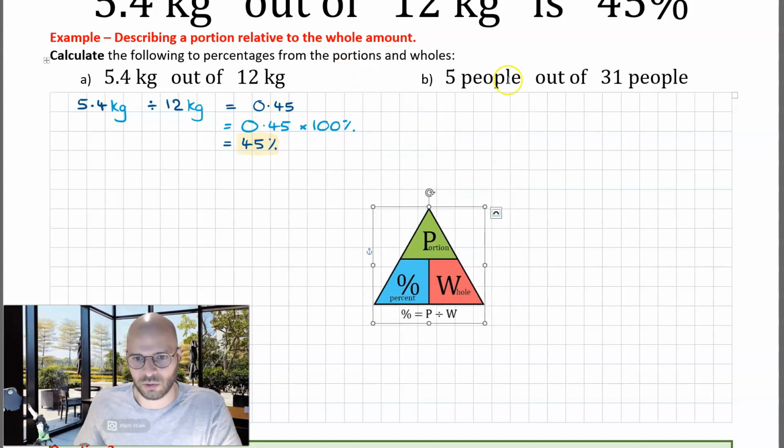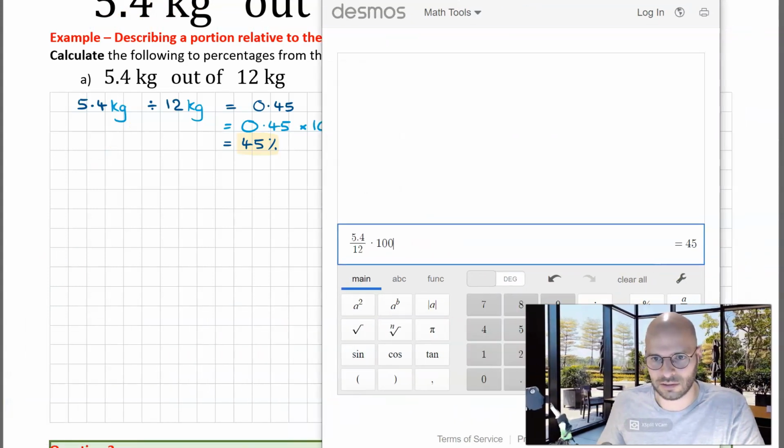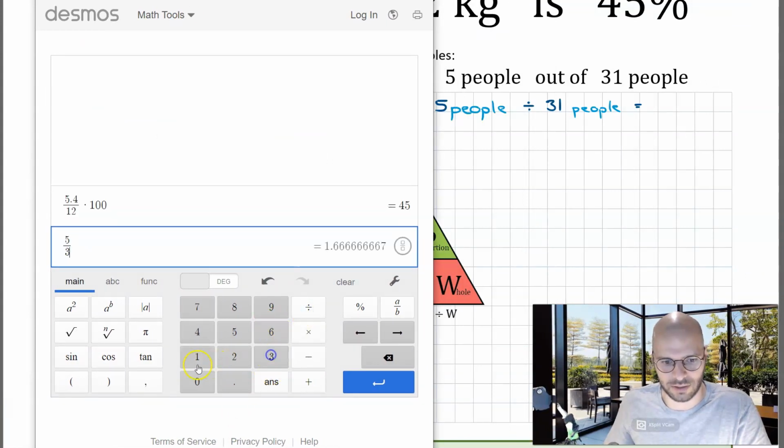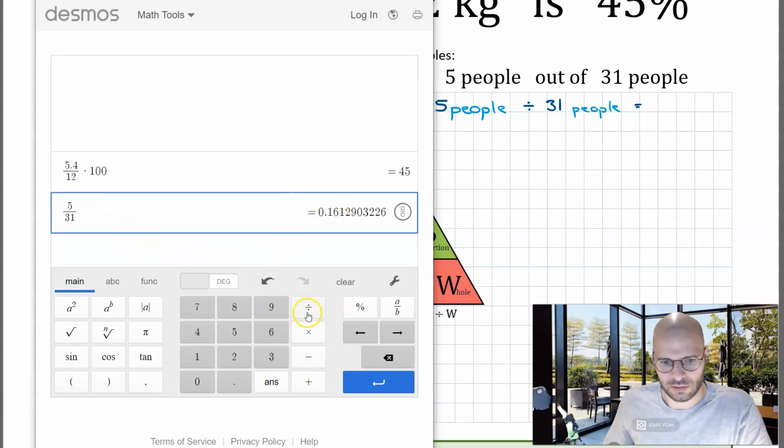Alright, next example, we have 5 people out of 31 people. We want to describe the portion of 5 people relative to the whole amount of 31 people. To do this, I start off by writing 5 people divided by 31 people. To calculate this, I bring up my calculator and I simply key in the values. 5 divided by 31. That gives me a decimal of 0.1612. Multiplying this by 100 to turn it into the percentage, I get 16.129.